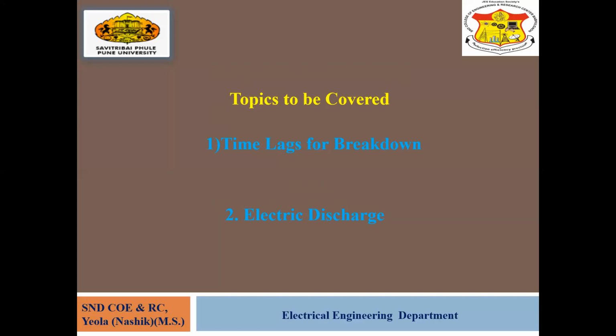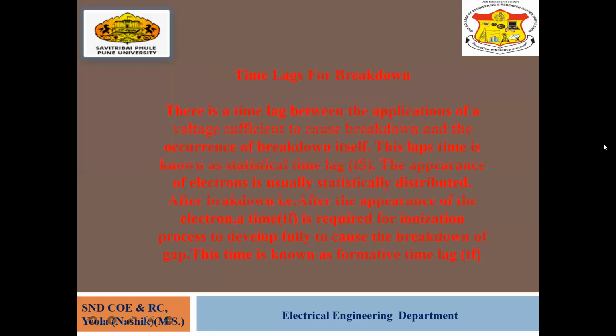Now, the second time lag is the formative time lag. There is a time lag between the application of a voltage sufficient to cause breakdown and the occurrence of the breakdown itself. Sufficient voltage means a voltage above the breakdown voltage.